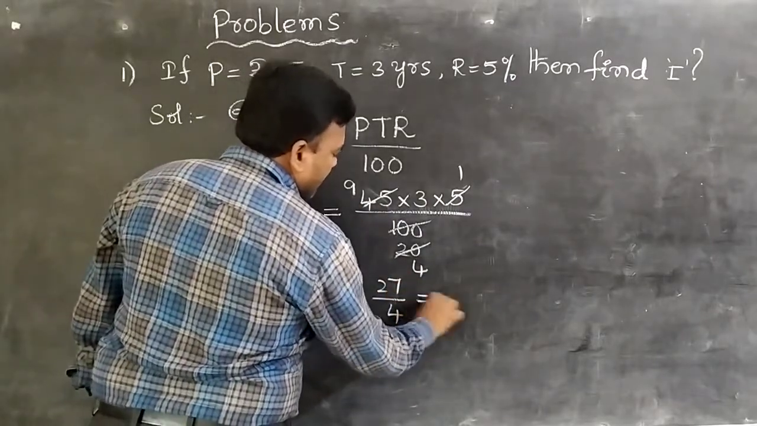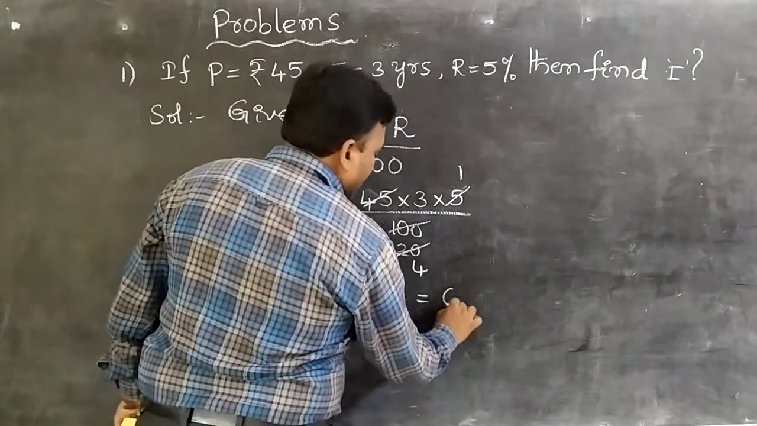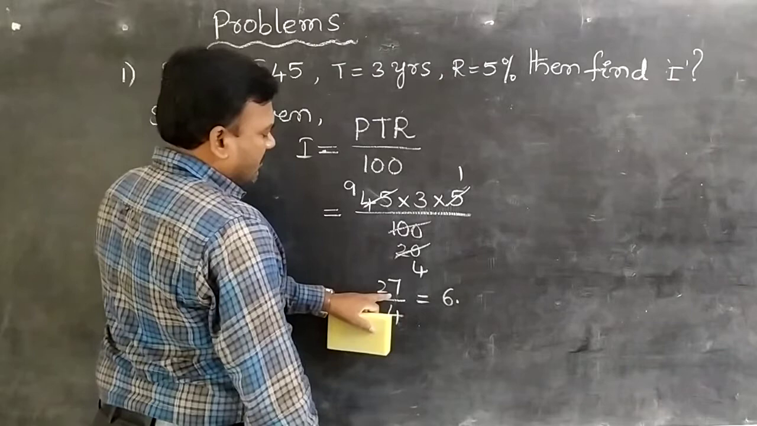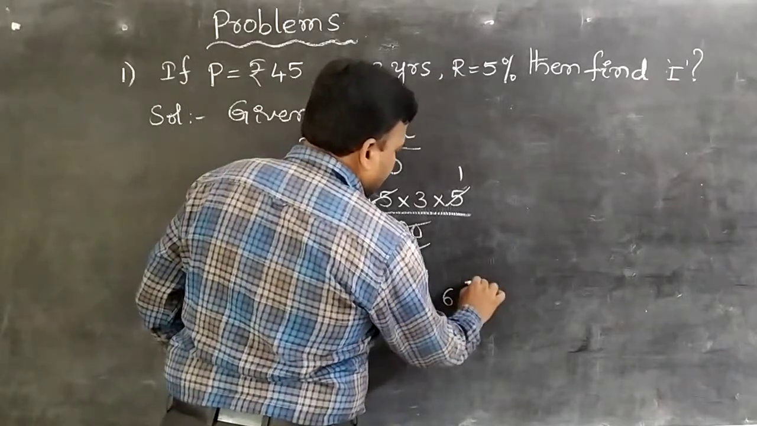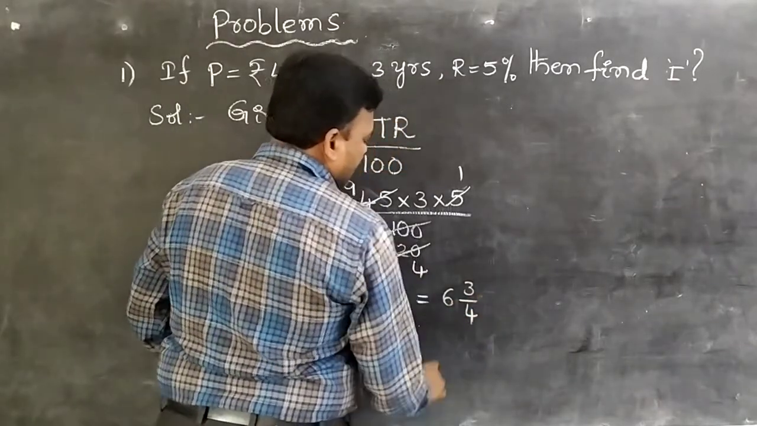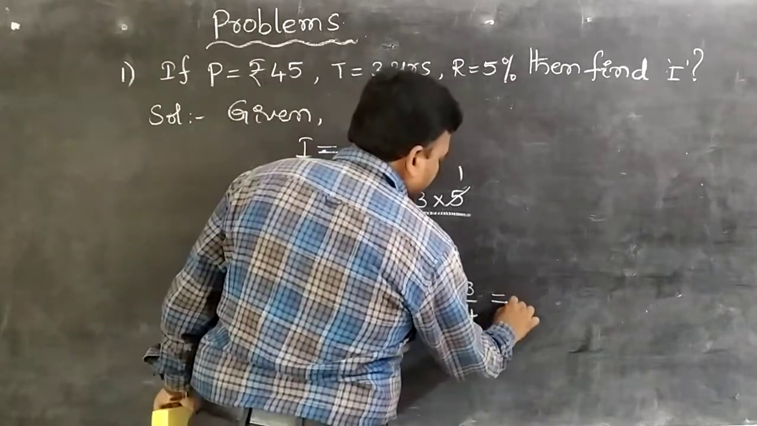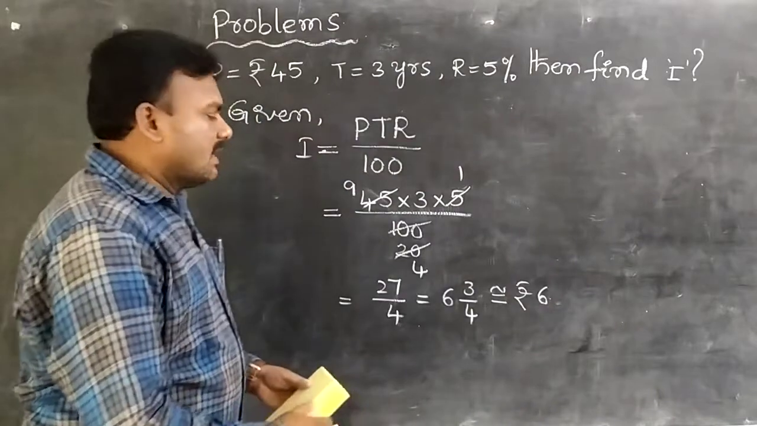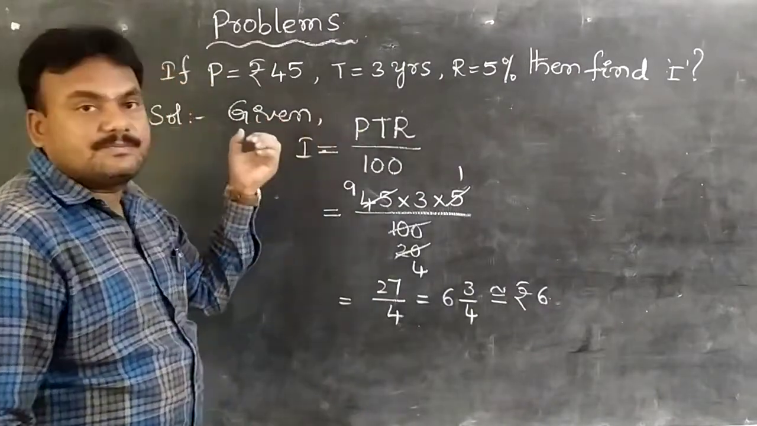27 by 4. It becomes, okay, 4 6 is 24. Remaining, students, 3 by 4. 6 3 by 4 rupees. Approximately we have taken 6 rupees, students. This is the solution of the given problem.